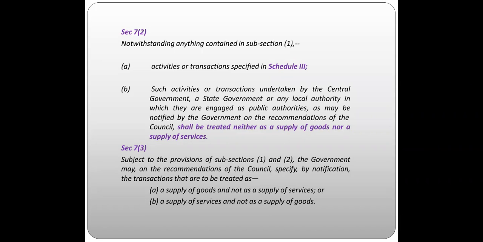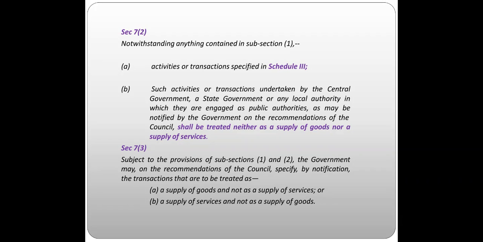Where a government has notified, whether a state government or a central government or any local authority engaged as public authorities, on the recommendation of the council, it shall be treated neither as a supply of goods nor as a supply of services.